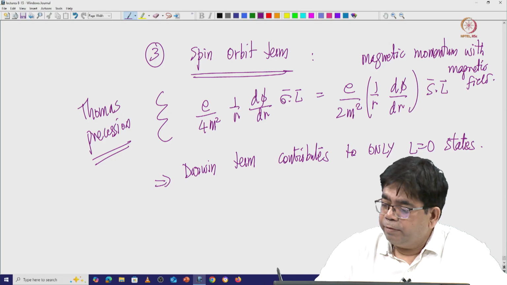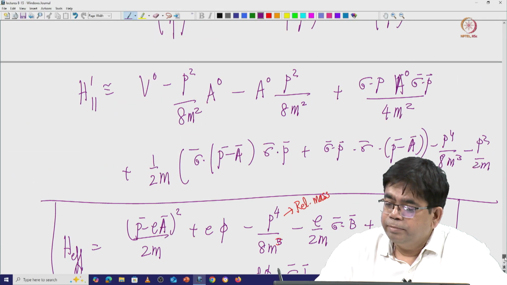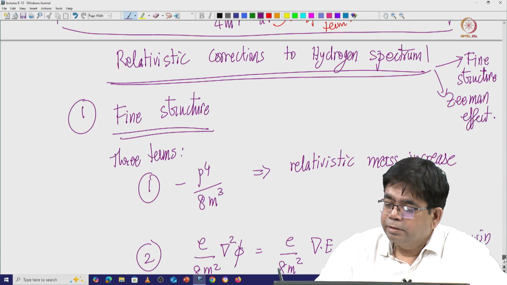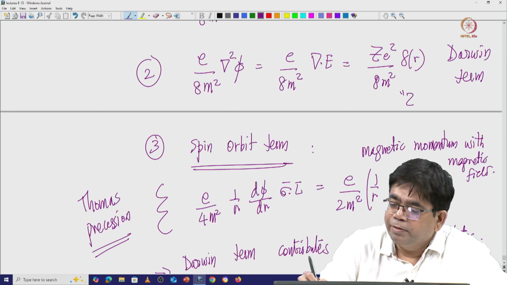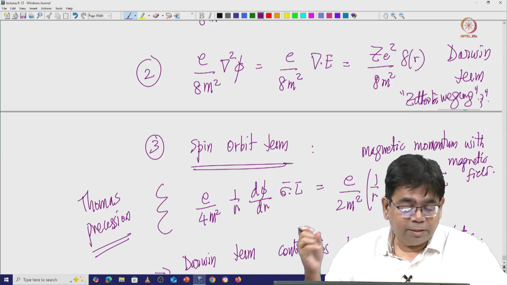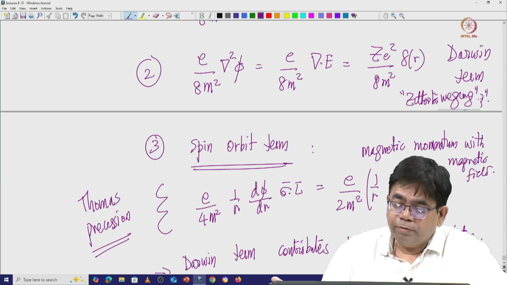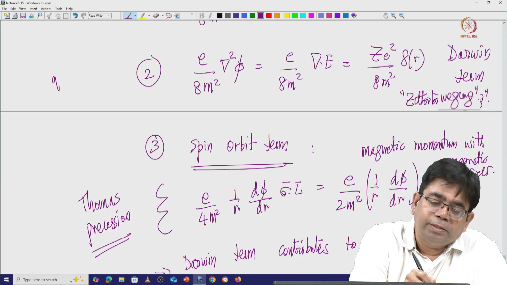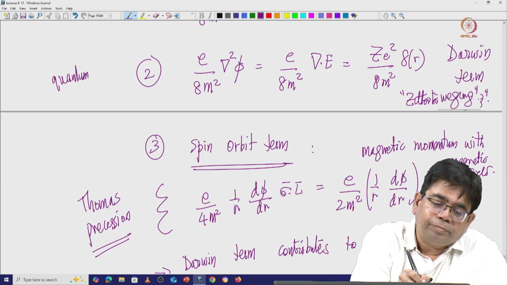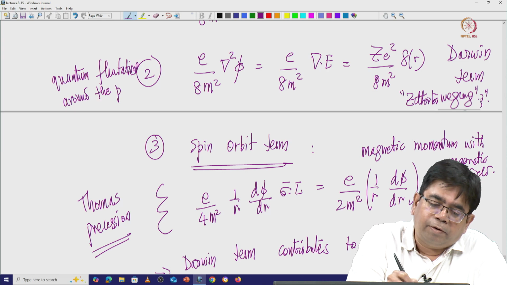Now, where does the Darwin term come from? The Darwin term is because of the Zitterbewegung. You see these oscillations which are very rapid, and it comes with quantum fluctuations around the position of the electron wave function.